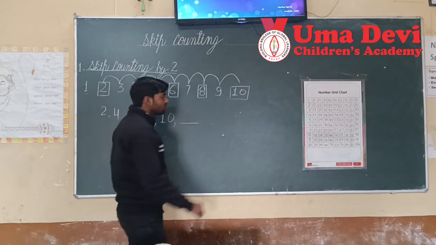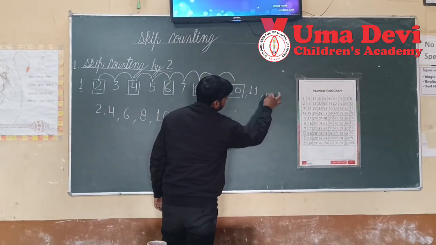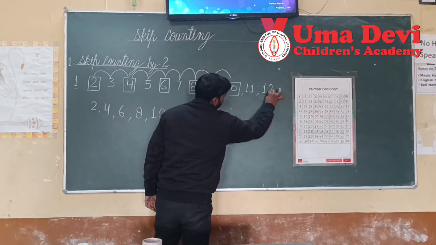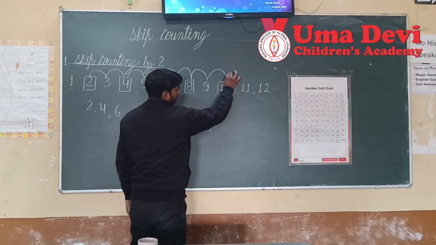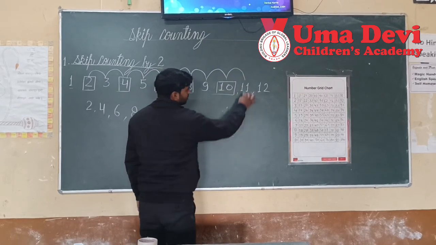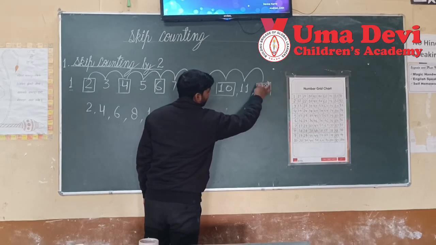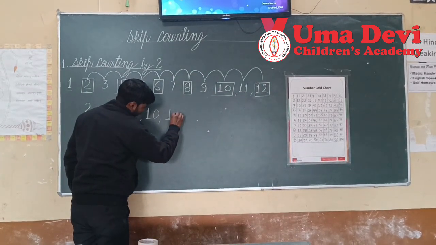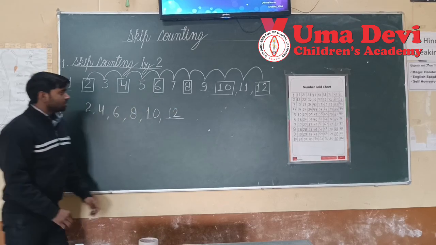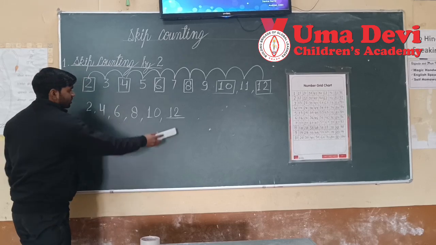You all know the counting. What will come after 10? 11. Then what will come after 11? 12. So again we will take 2 jumps here. This is 1 jump, and this is the second. In the second jump we have landed on 12. So what will come here? 12. Okay, this is very easy to find the number.